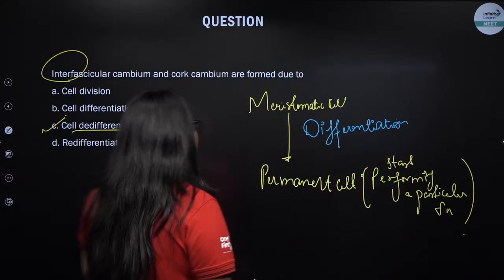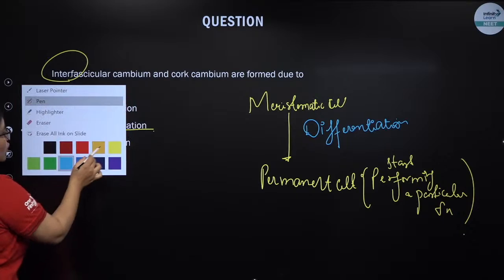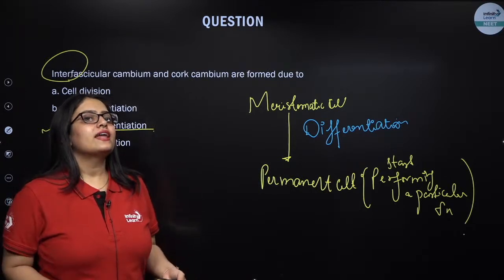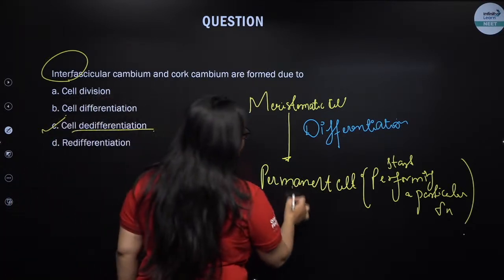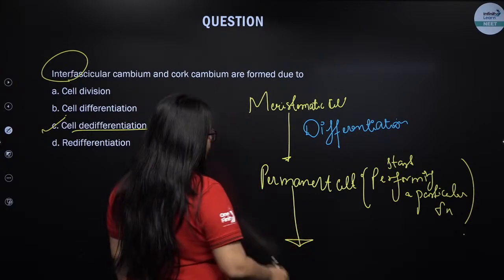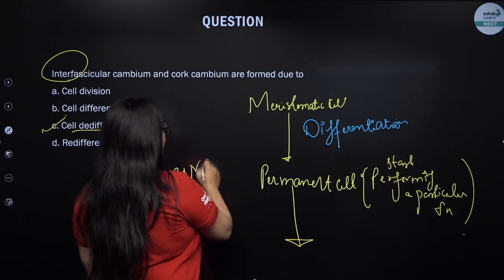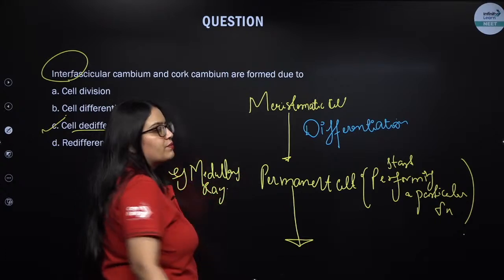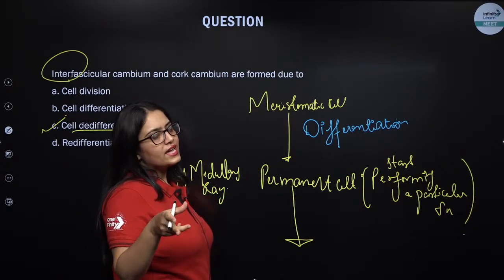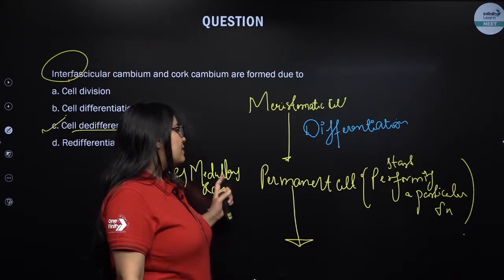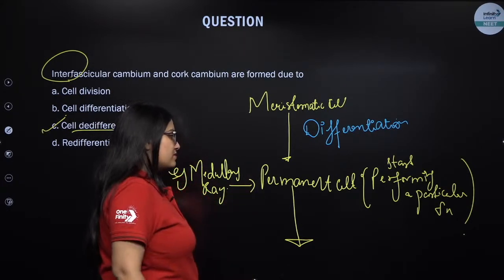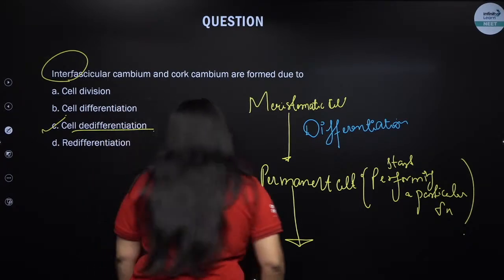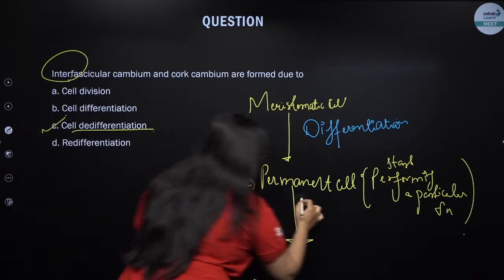Now, sometimes these permanent tissues lose their ability to perform a specific function and regain their ability to divide again. This is known as de-differentiation. For example, medullary rays are the permanent cells that were present between the intrafascicular cambium in a dicot stem. During secondary growth, they will undergo dedifferentiation.